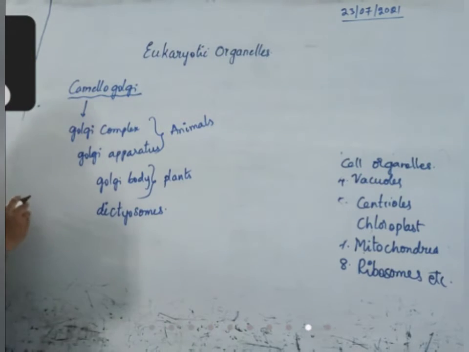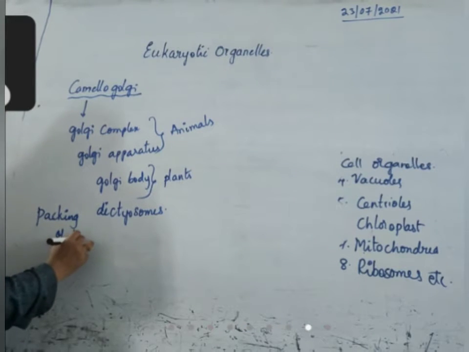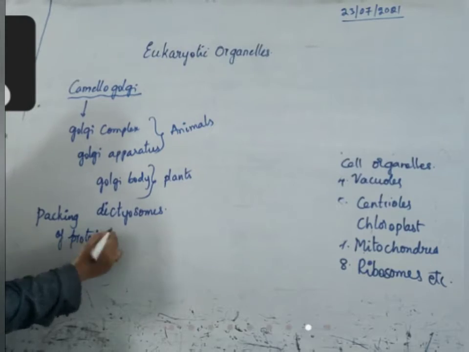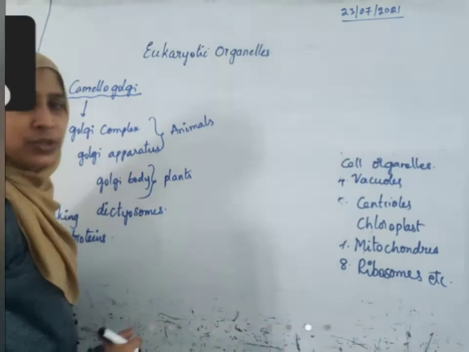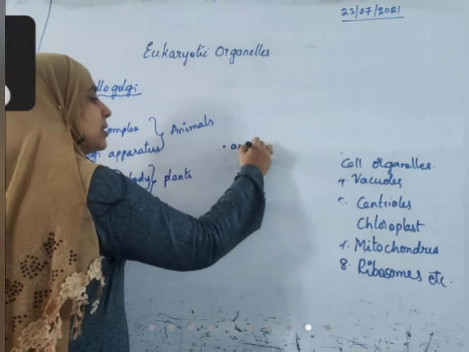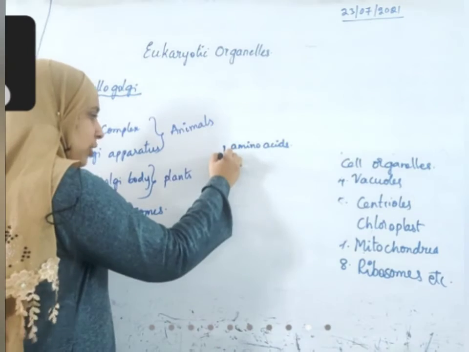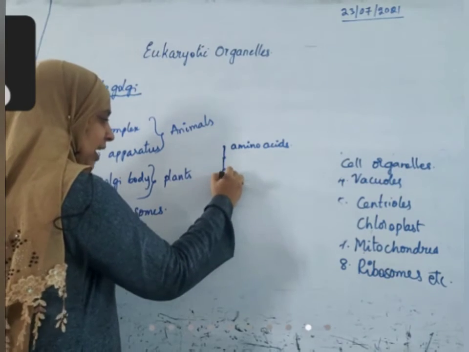The main function of the Golgi complex is packing proteins. What is packing of proteins? When proteins are produced, small molecules called amino acids combine together to form chain-like structures.